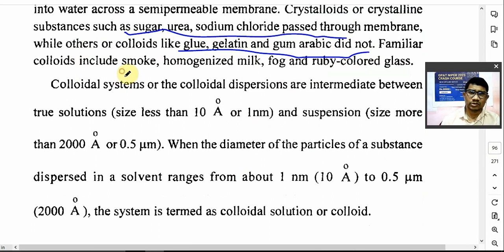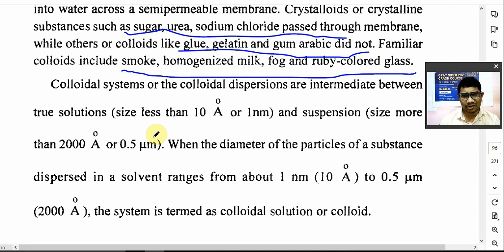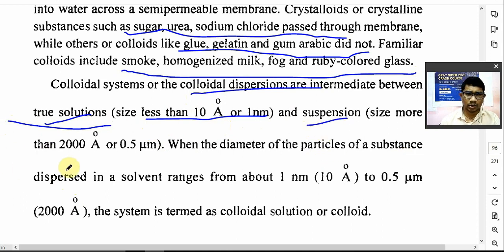Other colloids we have seen are smoke, homogenized milk, fog, ruby-colored glass, etc. So colloidal system या colloidal dispersions में क्या होता है? Colloidal dispersions have properties in between a true solution and a suspension. In case of a true solution, the particle size is in the range of 10 angstrom or 1 nanometer. तो आप याद रखना 1 nanometer. In a suspension, the particle size is more, around 2000 angstrom or 0.5 micron.